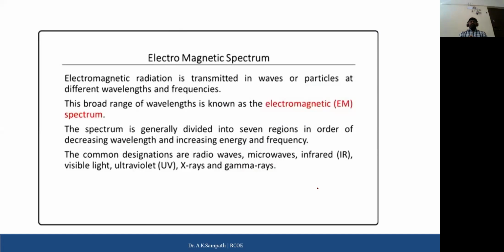Now, when we talk about the electromagnetic spectrum, electromagnetic radiation is transmitted in waves or particles at different wavelengths and frequencies. The broad range of wavelengths is known as the electromagnetic spectrum. It combines all the categories of signals, which include 7 regions: radio wave frequencies, microwave, infrared, visible light, ultraviolet, X-rays, and gamma rays. On the upcoming slide, we will discuss the specific applications related to each wave, and the frequency at which these signals transmit.